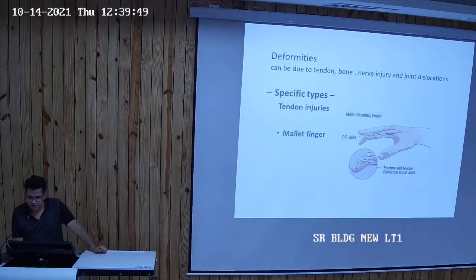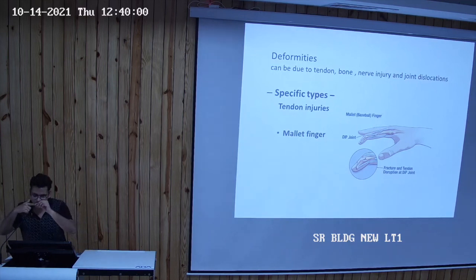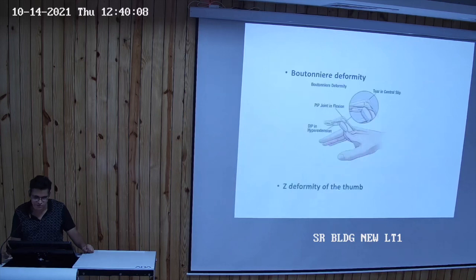Now this is a picture of mallet finger, which is also called baseball finger, as if a baseball impacts on the tip of the finger, the extensor tendons give way, causing flexion at the DIP joint and hyperextension at the proximal interphalangeal joint.